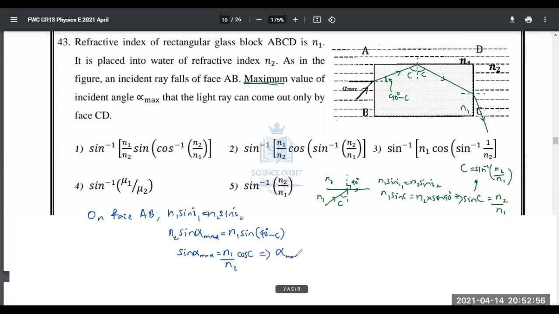So alpha maximum is going to be equal to sine inverse of this whole thing, that is N1 over N2 cos C. And then, instead of C, they have substituted the value we found out. Alpha max equals sine inverse within bracket N1 over N2 cos of C, that is sine inverse N2 over N1. Isn't that the answer? Which answer is that? Yeah, second answer. Cool.